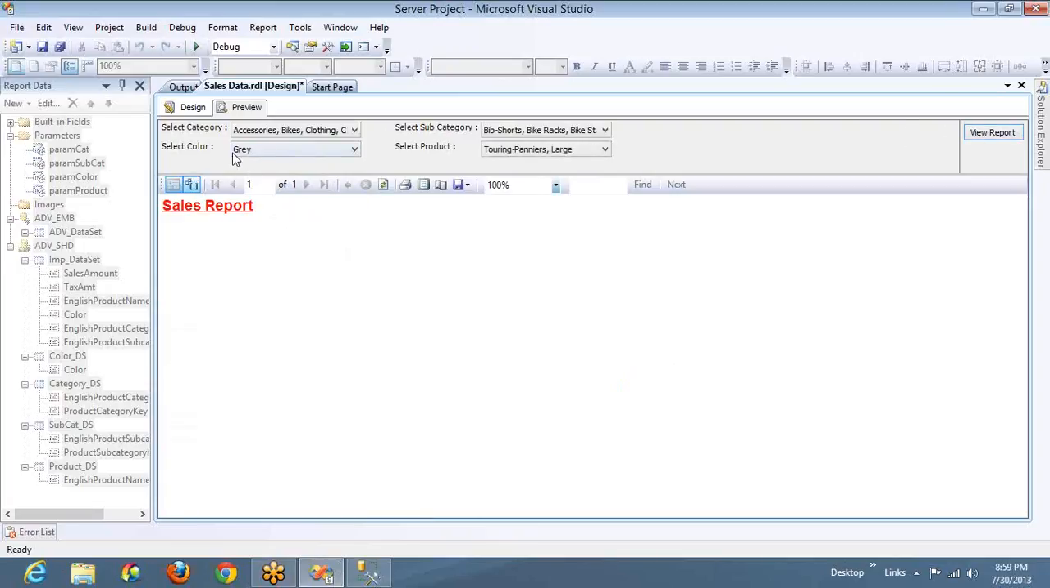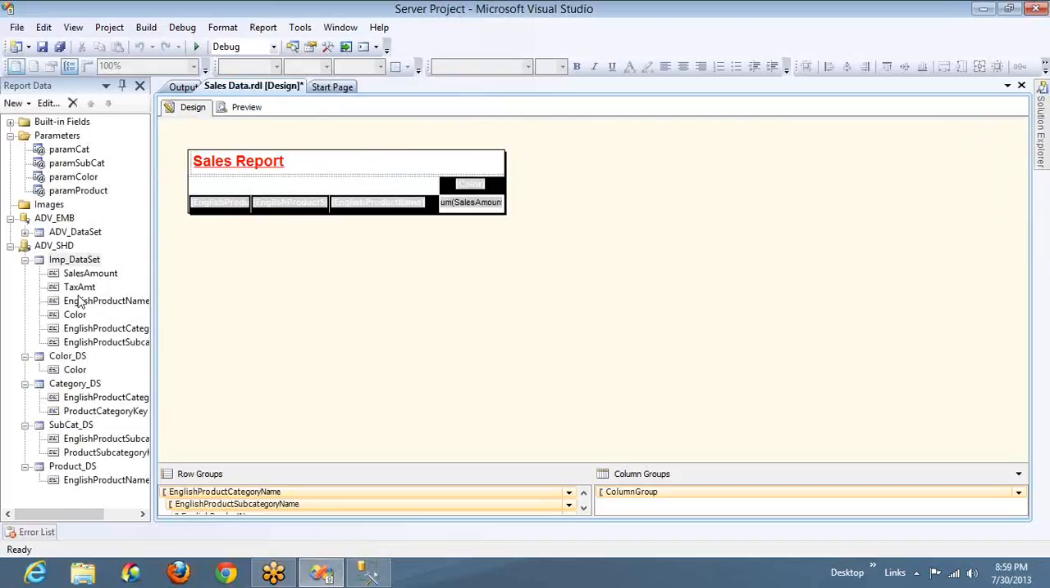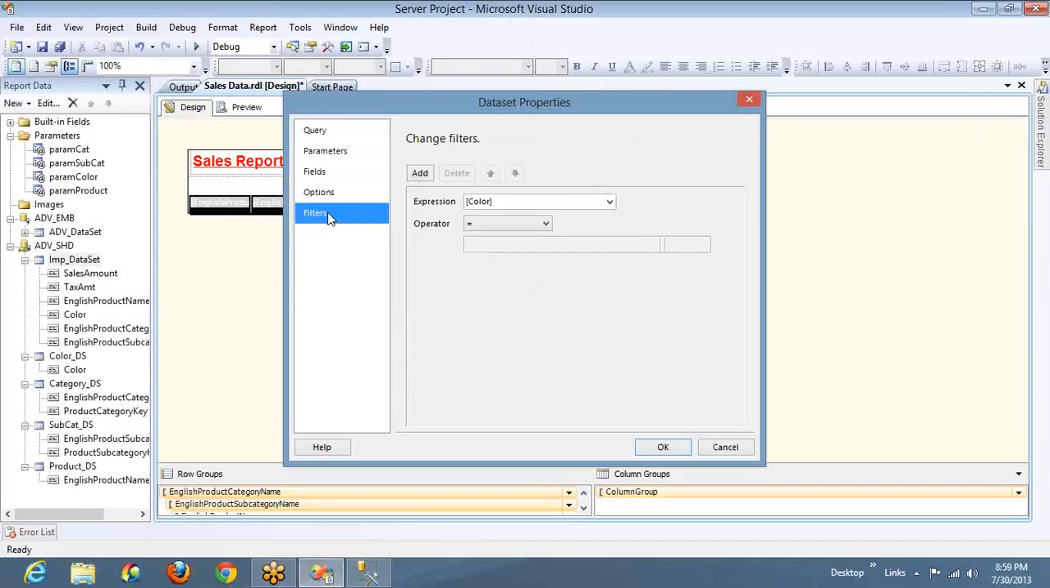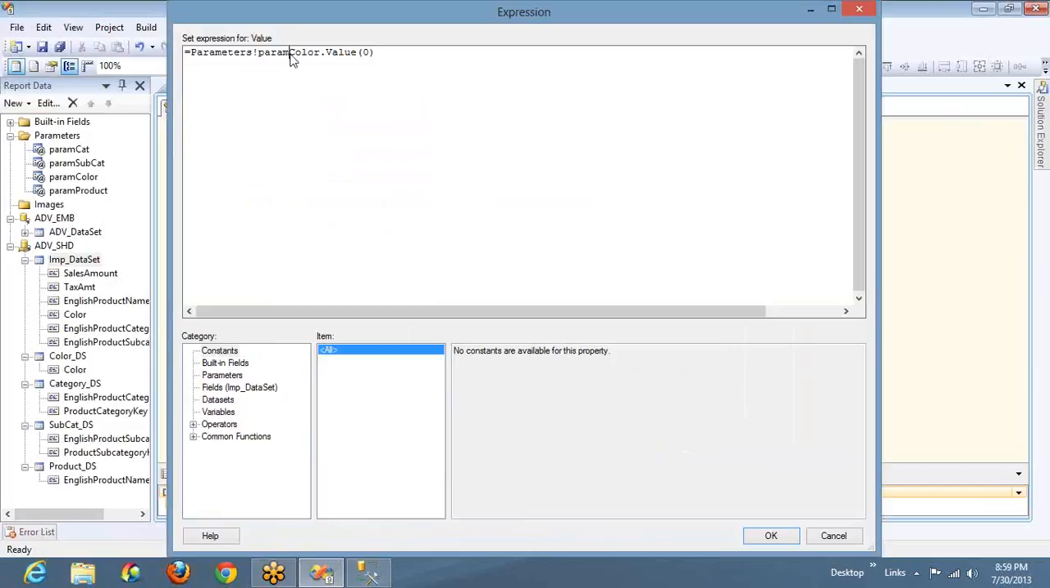There are no products for the gray color. What I've done is, I've taken the filter and the filter value is equal to, I'm getting it from the parameter, whatever parameter they are selecting, get the first value and use it, right? I'm taking only the first value.